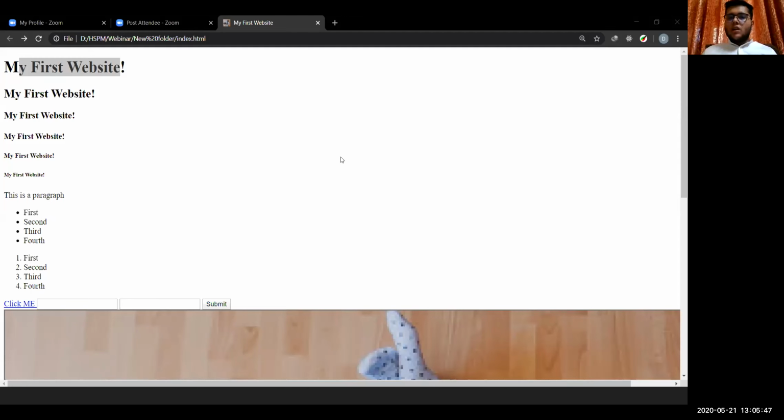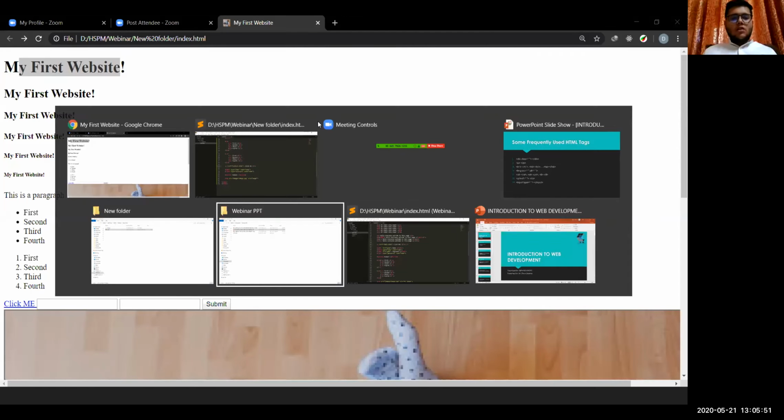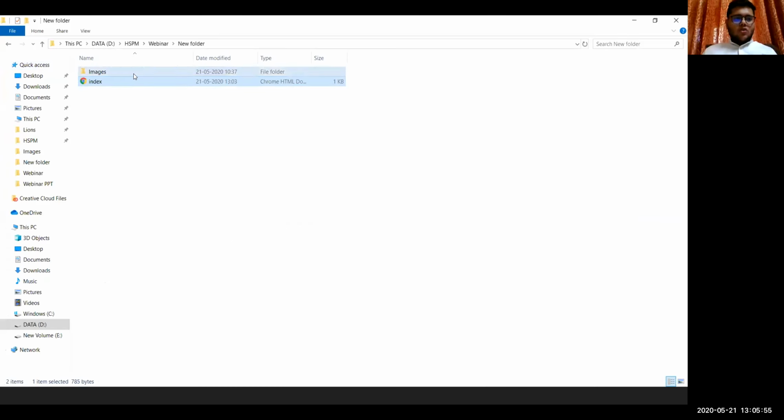How to select the path of an image? So for the path of an image, you can go to your folder. I have saved this index file I was working on in this folder. So you have to go to this folder and see where the image lies from here.